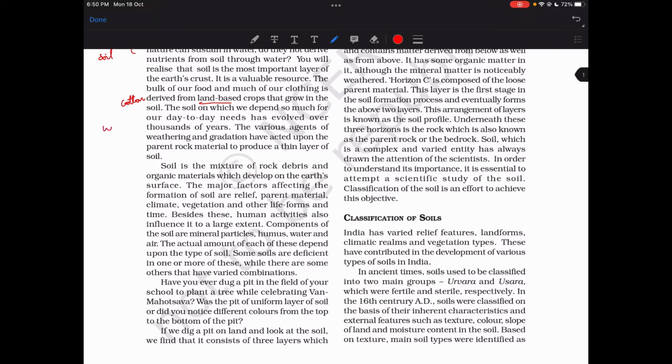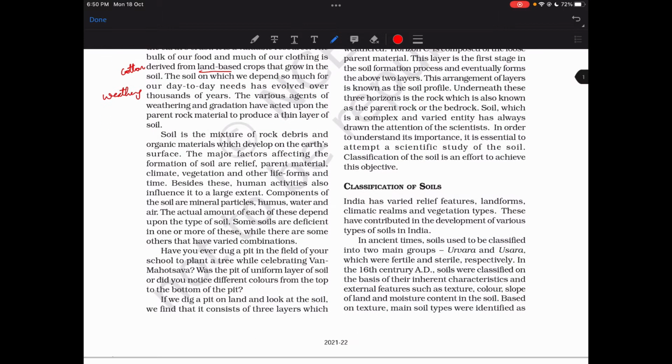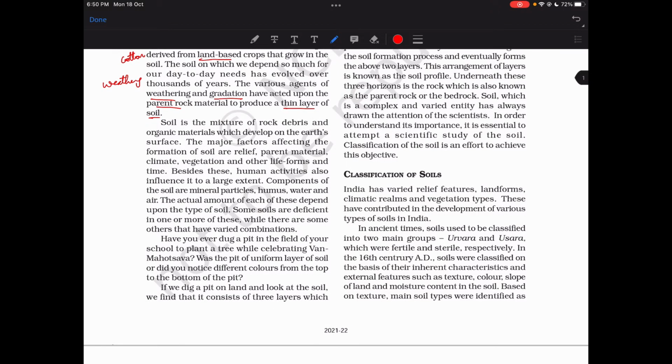So weathering of rocks, various agents of weathering and gradation have acted upon the parent rock material and produced a thin layer of soil. Yes, again this type of black soil and how it was formed has come in prelims this year.